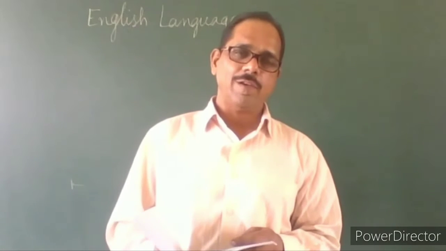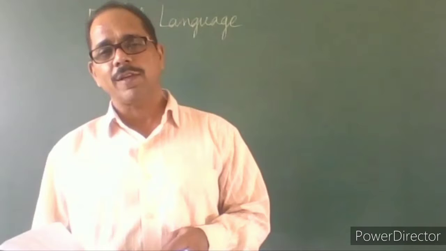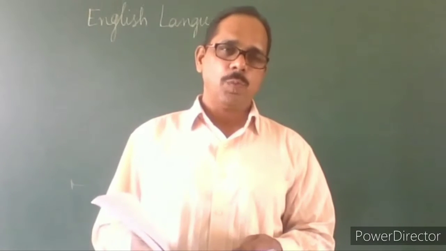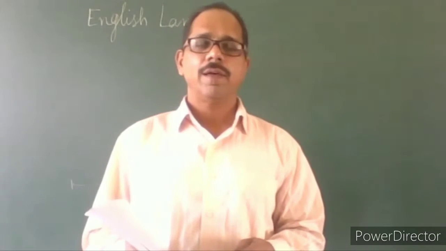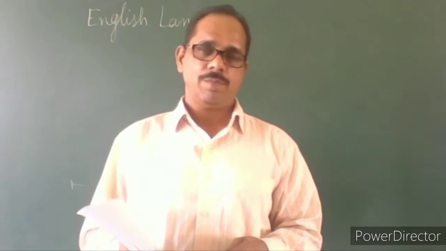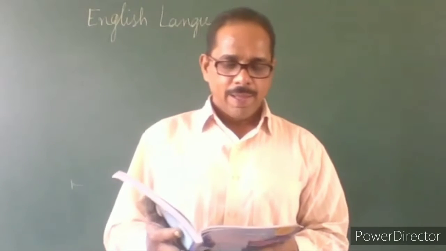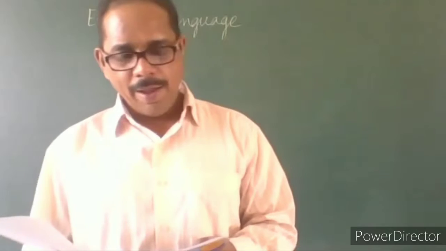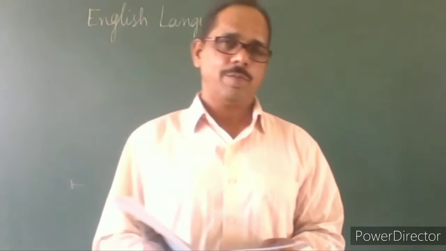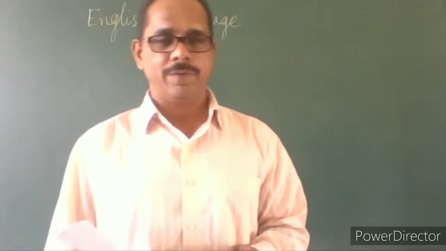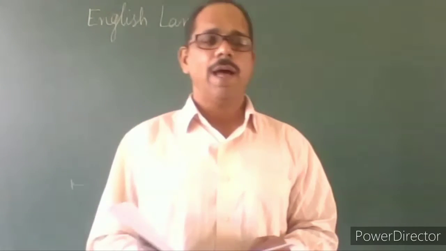If subject is singular, you must use a singular verb. If subject is plural, you should use a plural verb. In the same way, persons, first person, second person, third person, you also should agree with it.